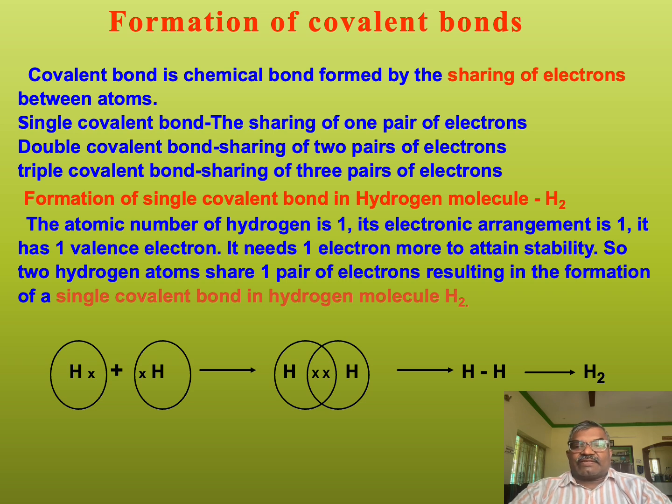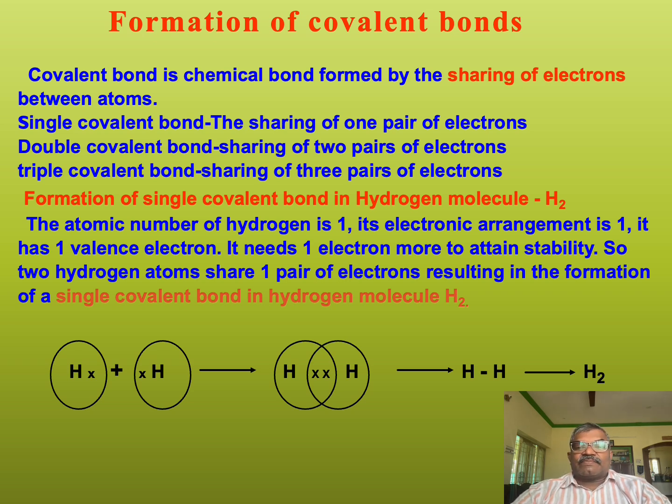We can classify covalent bonds, that is the bonds formed by sharing electrons, as single covalent bond, the sharing of one pair of electrons. Double covalent bond, sharing of 2 pairs of electrons. Triple covalent bond, sharing of 3 pairs of electrons.